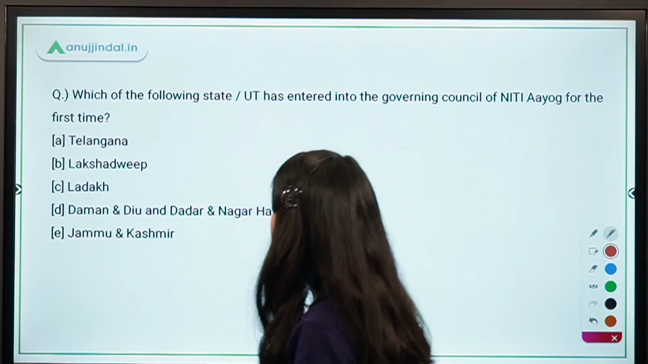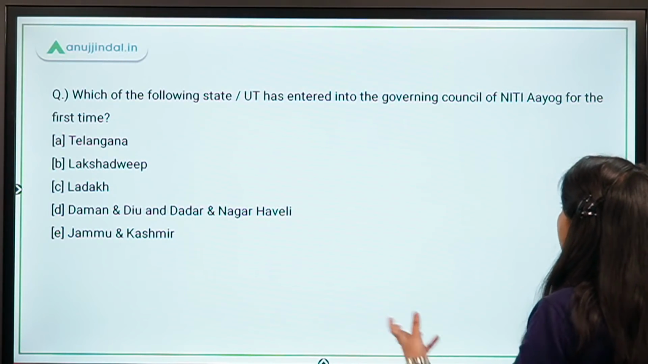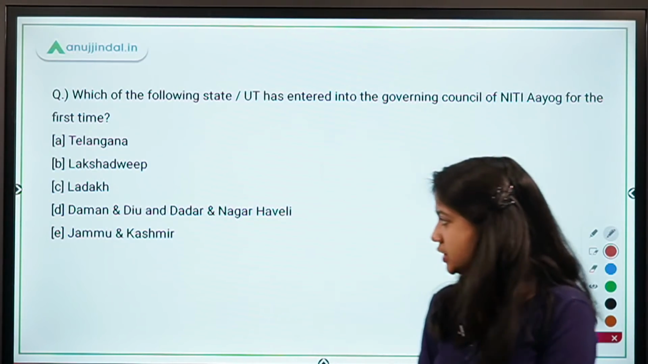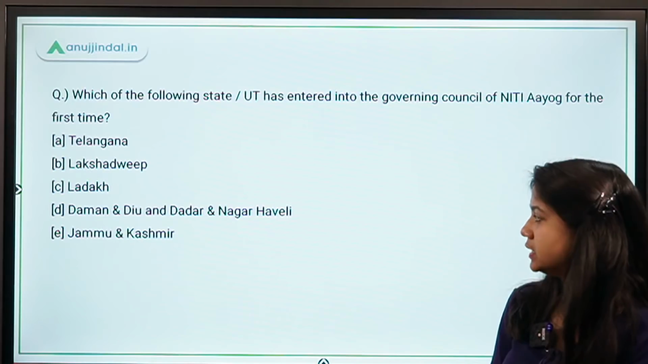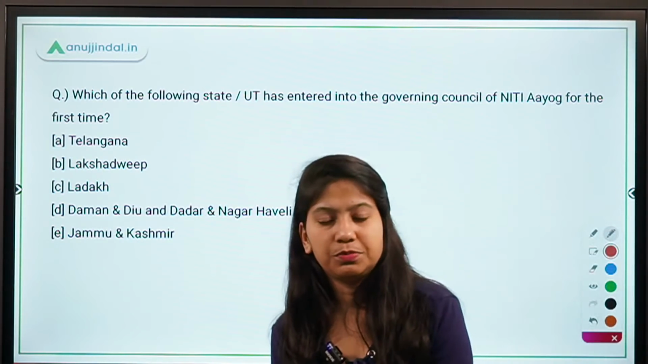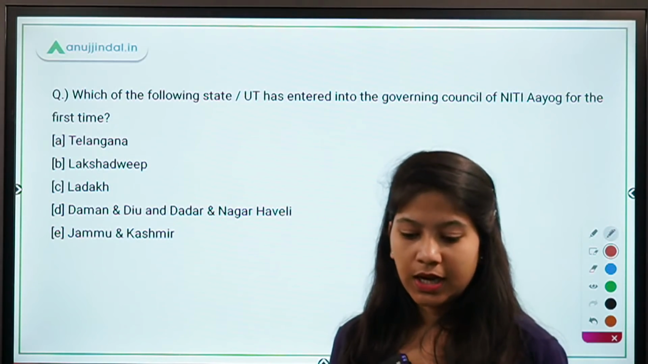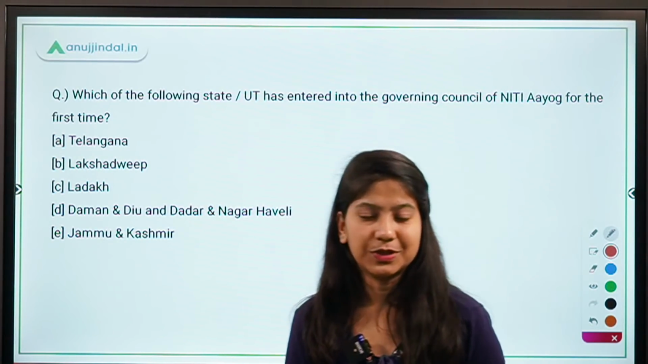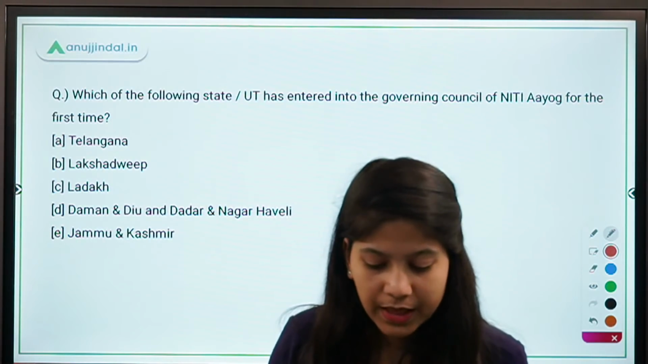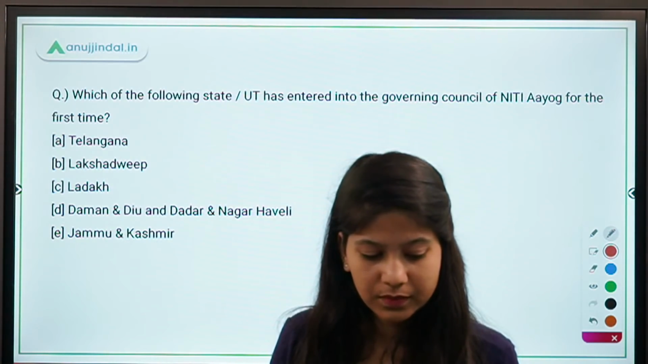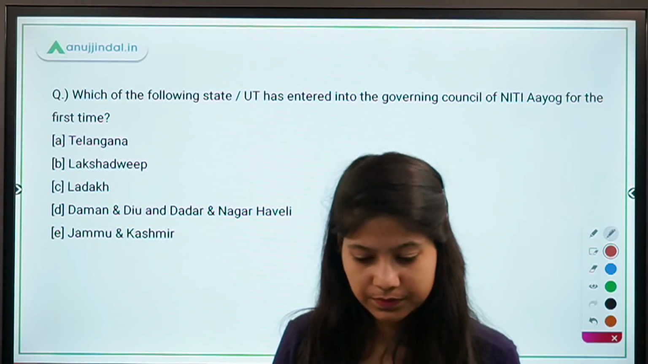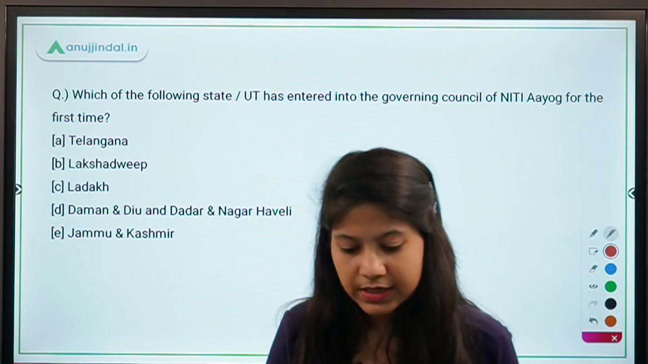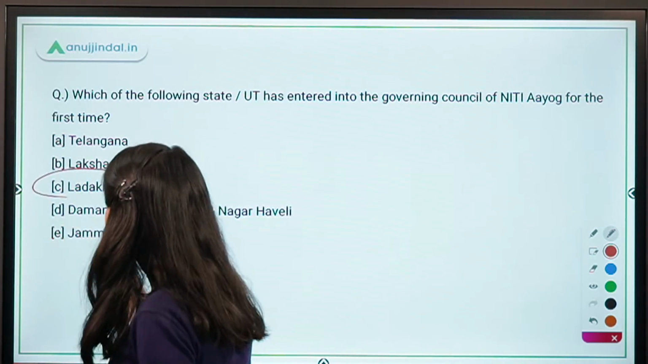Which of the following state or union territory has entered into the governing council of NITI Aayog for the first time? So Telangana, Lakshadweep, Ladakh, Daman and Diu and Dadra Nagar Haveli, Jammu and Kashmir. So it's a very simple question. I don't think there should be a confusion in this question. Yes, Hiranti is right. It's Ladakh.